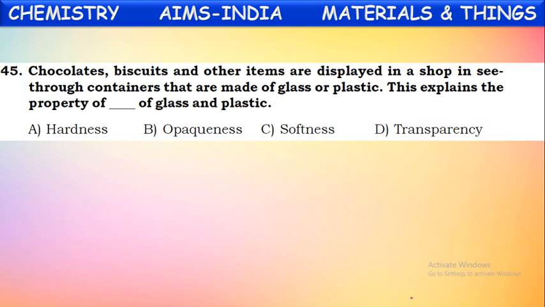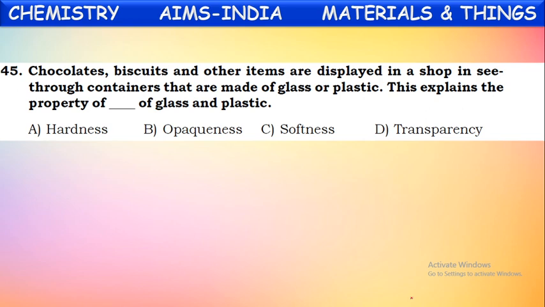Chocolates, biscuits, and other items are displayed in a shop in see through containers that are made up of glass or plastic. This explains the property of dash of glass and plastic. Yes, when you go to general stores, we see different chocolates, biscuits, and other food items stored in containers made up of glass and plastic, through which we can see them clearly.